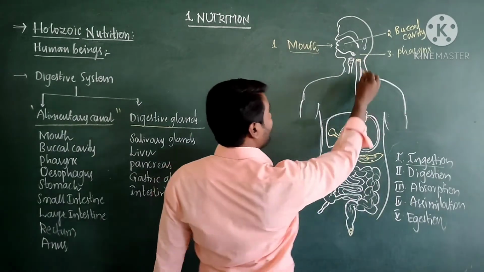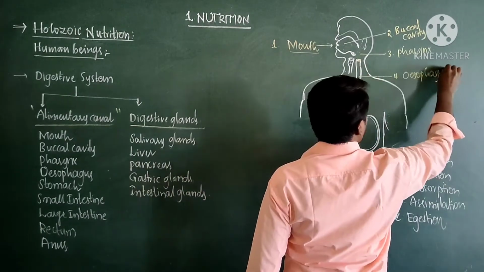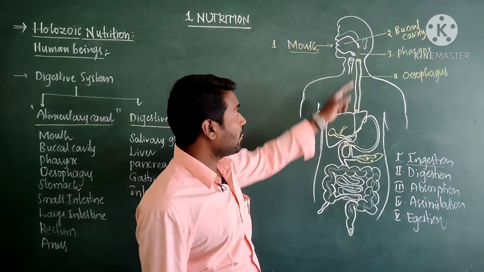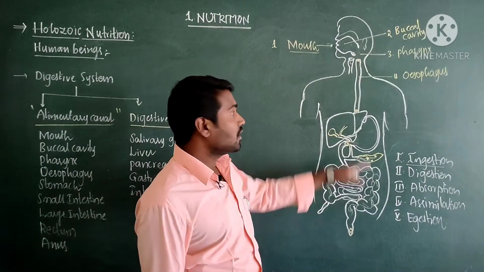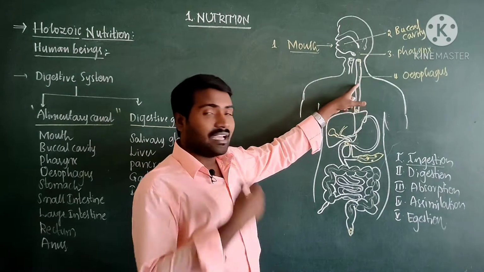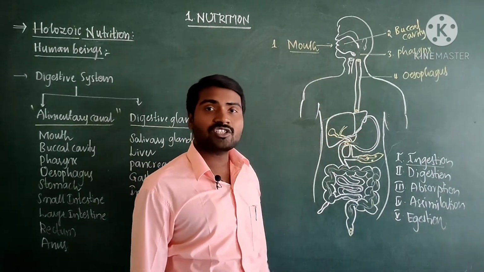After the pharynx, the next tube is called the esophagus. The esophagus runs along the chest cavity and finally opens into the stomach.